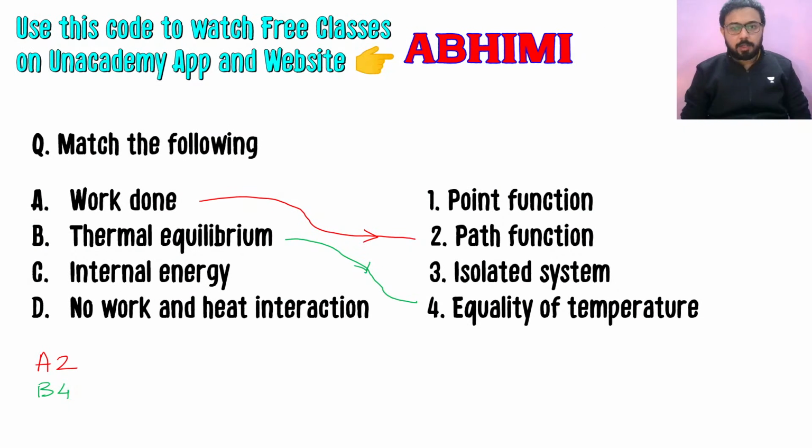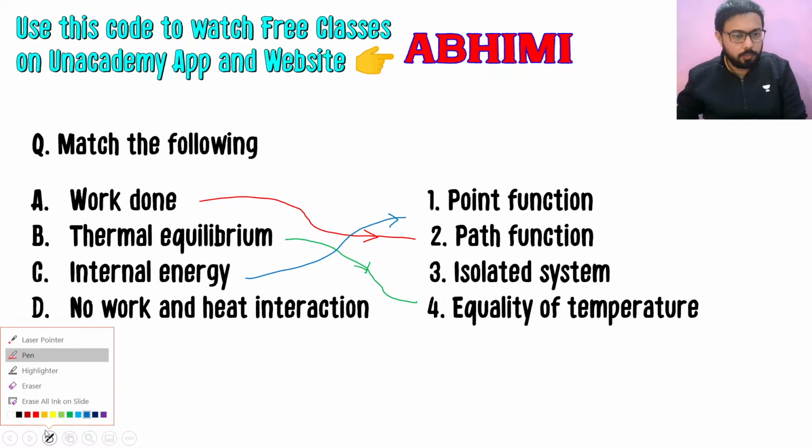So what we were discussing, yes, mechanical equilibrium is equality of forces, and chemical equilibrium is when the chemical composition is not going to change with time. And when we have a phase equilibrium, the mass of the phases will remain the same with time. So internal energy is a point function, because energy is a point function. That means it is not dependent upon path, and only the final and initial states will be important when we are talking about energy changes. So C will be 1.